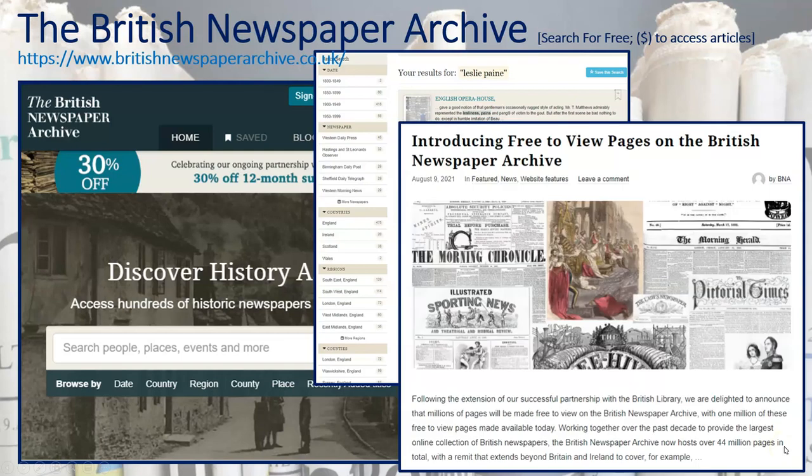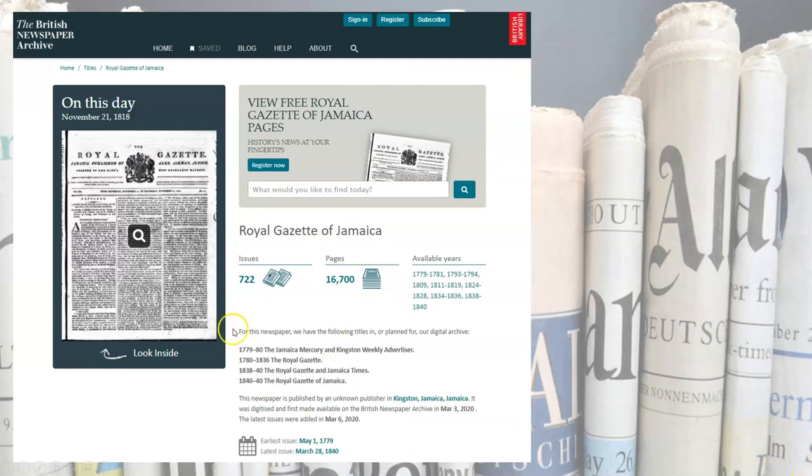And then some great news that came about just in August of 2021 is that there are now free pages that you can access. There's been a partnership that is making free pages accessible, and I think ultimately it will end up being quite a benefit to those researching English records.